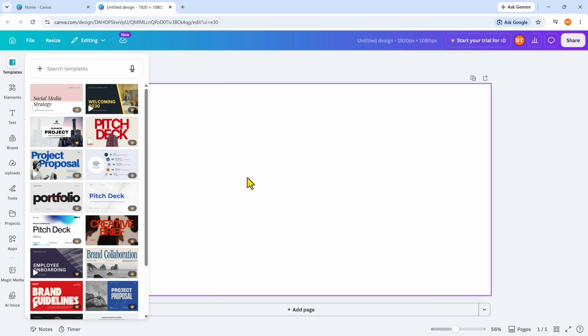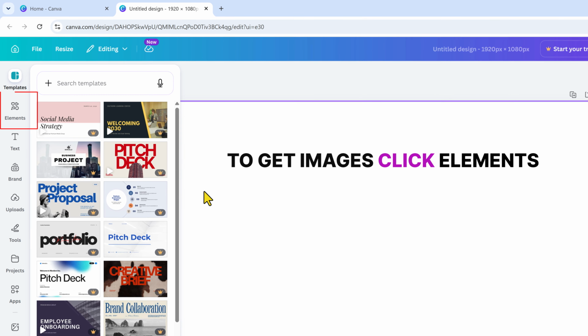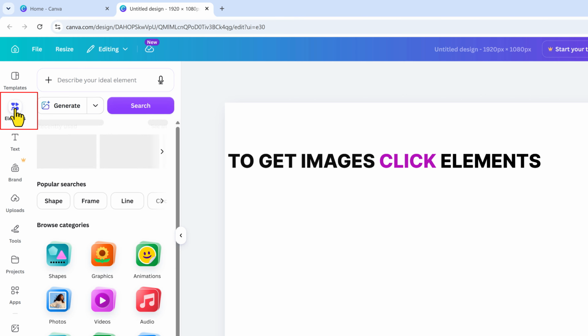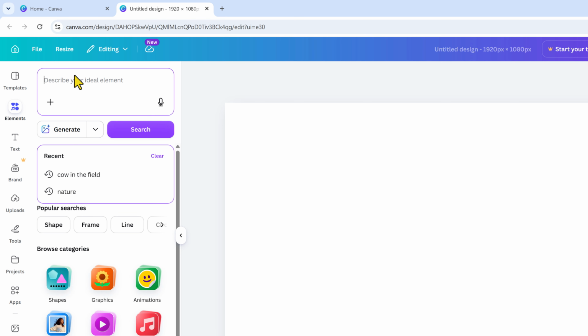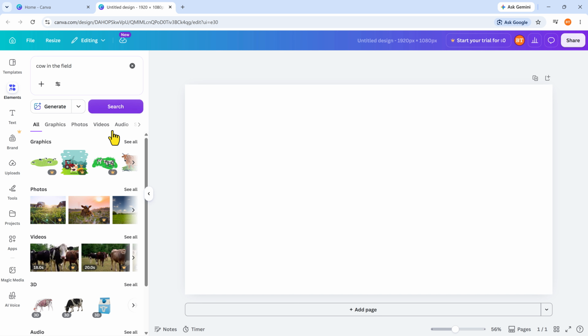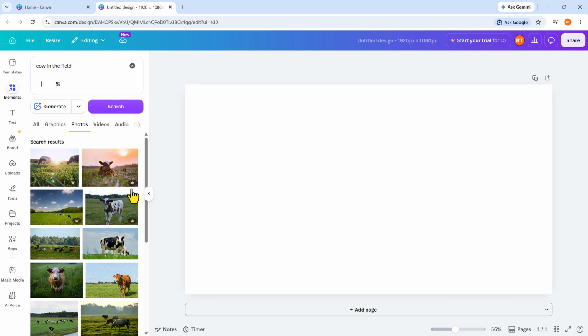Okay friends, we are going to make our images to videos. So we need images. To get images, click elements. And here you are going to write what type of image do you want. I want a cow in the field. So hit search. And here you can see images, that means photos. Click select all. And friends, you can only select the free images to convert to video. No premium images. Here you can see crown. These images are premium images, but to convert to video, you need free images.